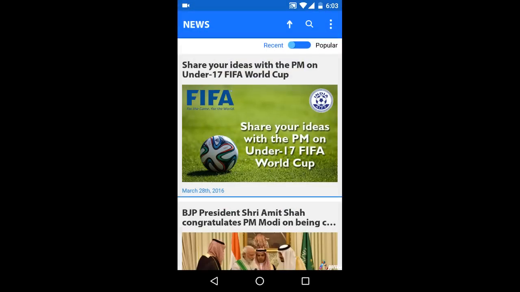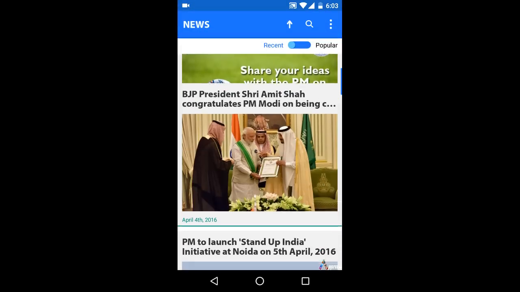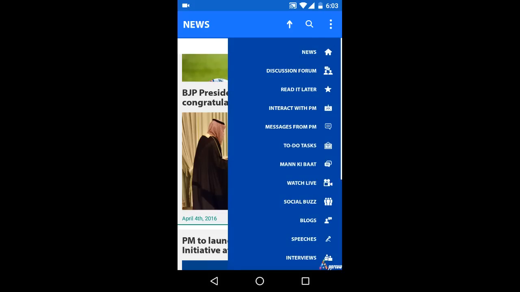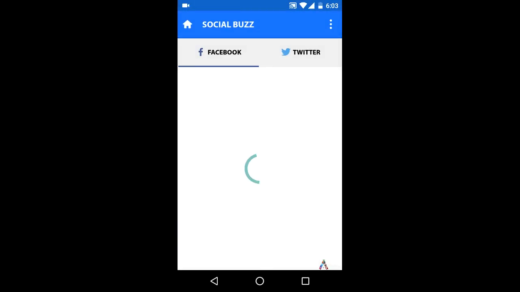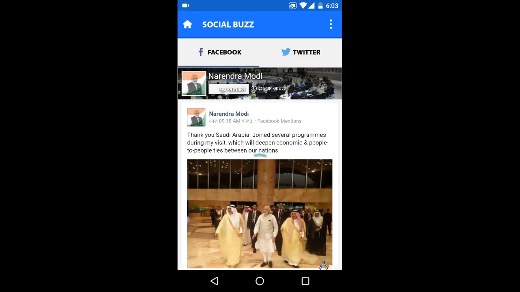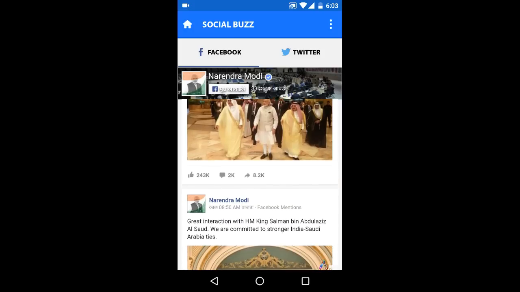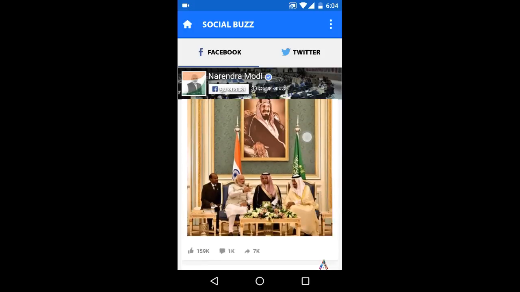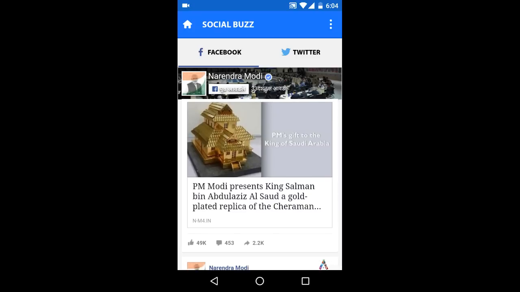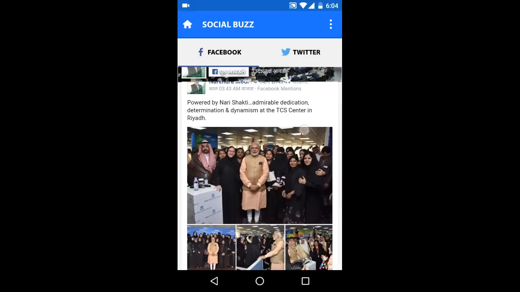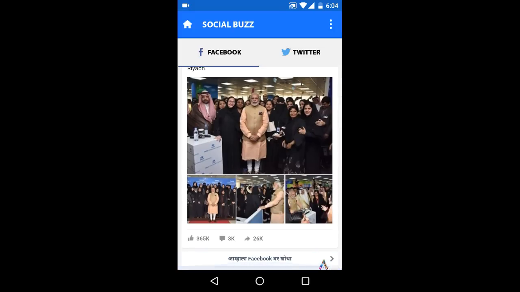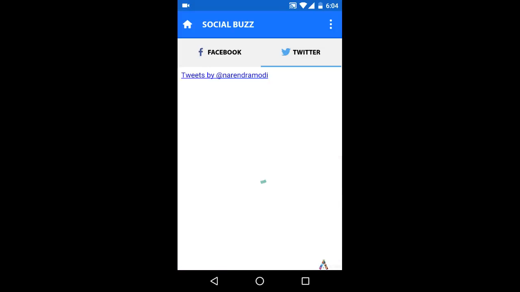Overall, in our opinion, following the Honorable Prime Minister through his official website or app provides authentic and reliable information. If you like Narendra Modi and you want to update yourself about his activities, thoughts and achievements, the Narendra Modi app is a must-have app. We hope this review is useful for you.